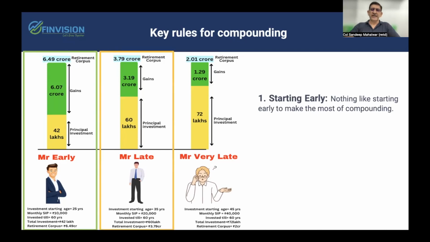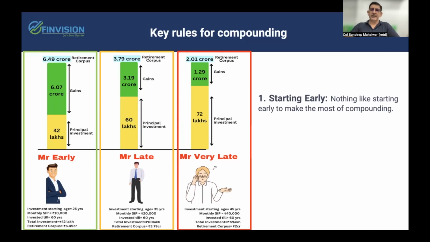Mr. Late, who is starting 10 years later, that is at the age of 35 years, despite investing 20,000 rupees per month for the next 25 years till the age of 60, and in spite of putting an investment of 60 lakh rupees, his corpus will just be around 3.79 crore rupees. Mr. Very Late, starting at 45 and investing even at the rate of 40,000 per month, the corpus that he will be able to create will be of only 2.01 crore rupees.